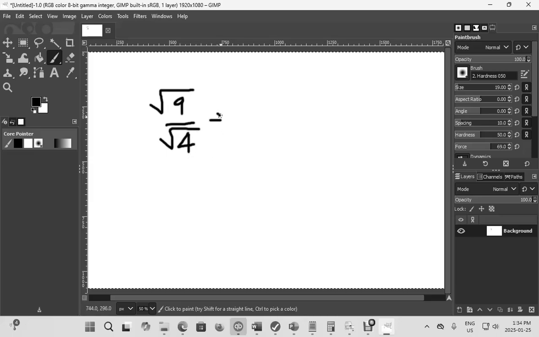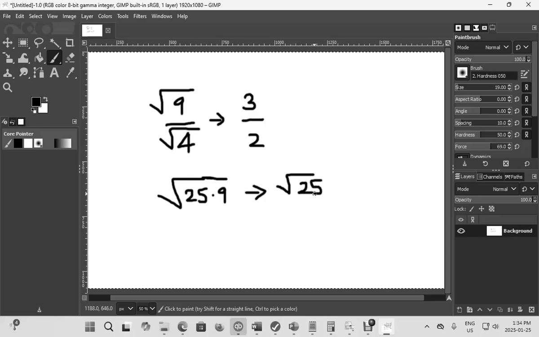Let's say, for example, you have the square root of 9 over the square root of 4. This is basically 3 over 2. If you have the square root of 25 multiplied by 9 under the same radical sign, this is basically the same as saying the square root of 25 times the square root of 9, which means this is 5 by 3, which is basically 15.